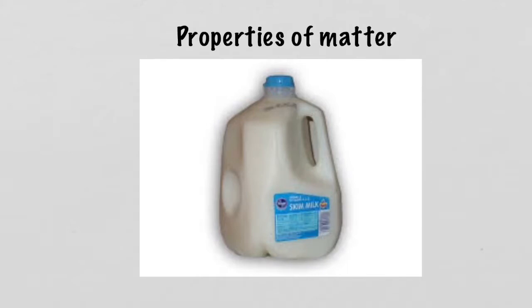Think about some of the familiar objects that are around you. How can you describe them if you didn't know what they were? Matter can be categorized in 3 special ways, and today we're going to learn about the 3 states of matter. And the state of matter of this picture that we're going to learn about is liquid.